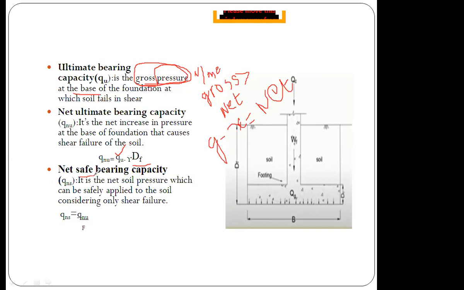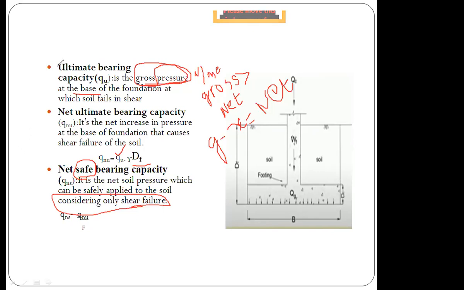So here the term safe has been added. Now ultimate has gone and safe has come. Bearing capacity is the same, net is the same. Ultimate has gone, safe has come. So what is this? It is a net soil pressure which can be safely applied to the soil, considering only shear failure. This net amount of pressure the soil can bear easily without any shear failure.